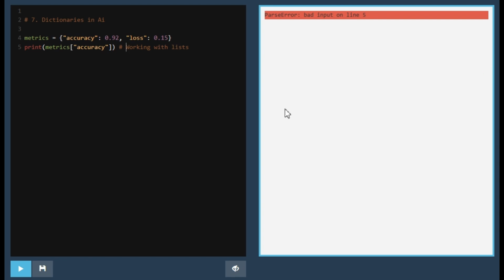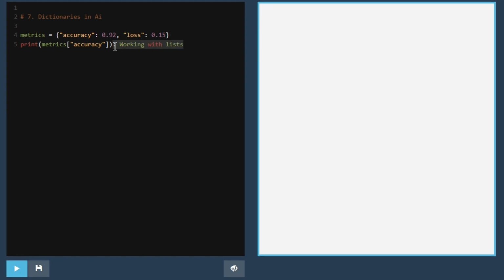You cannot have a comment or extra text after a colon like that, unless it's part of a statement, like a function, loop, etc. To fix it, you should either Option 1, remove the colon and make it a comment, or Option 2, move the comment to a new line. Furthermore, the comment "working with lists" is actually not accurate.